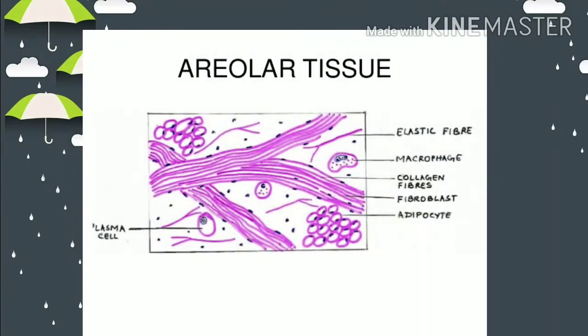First we will start learning from areolar connective tissue. It is also called as loose connective tissue. It is the most abundant of all types of connective tissues. Areolar tissue contains all components that are found in connective tissue. It has a large amount of matrix. Matrix, as I told you before, is a jelly-like substance which is non-living and it is found between the space of the cells.